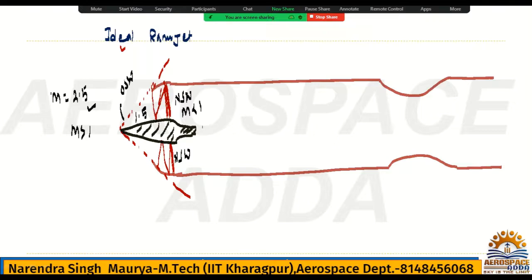Like here I have given the case, the starting Mach number is 2.5, but after oblique shock it becomes 1.5. So the intensity of the flow, or you can say the free stream Mach number, is reduced from 2.5 to 1.5, but it is still supersonic.